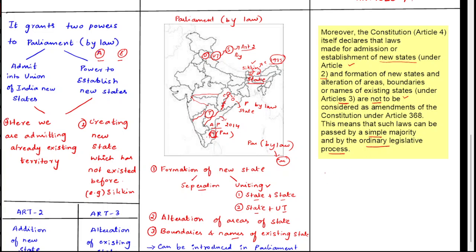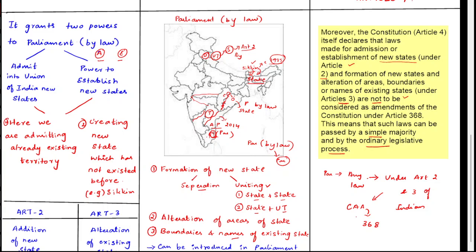What does it say? If Parliament is making any law under Article 2 and 3 of the Indian Constitution, it is not considered as a constitutional amendment act under 368.